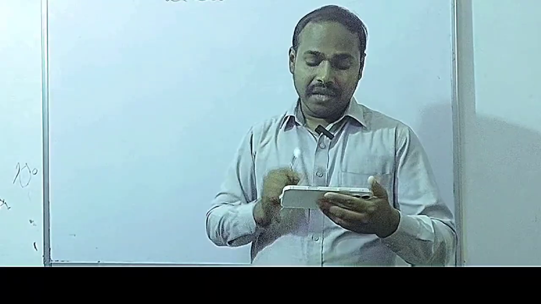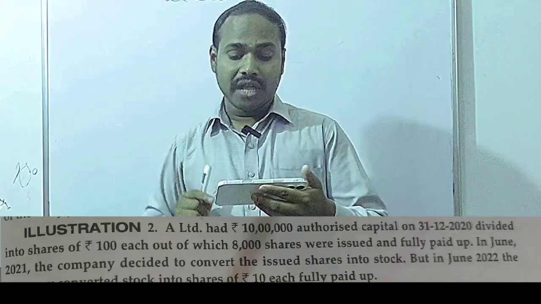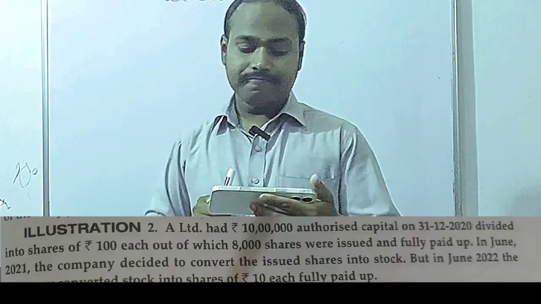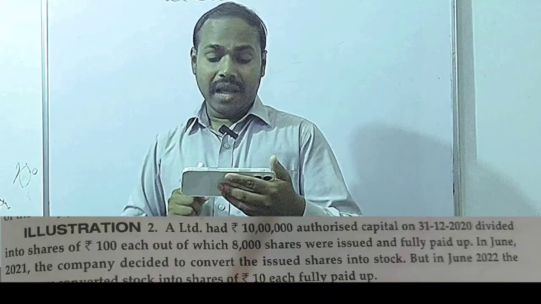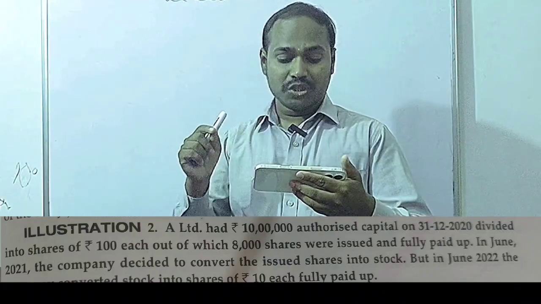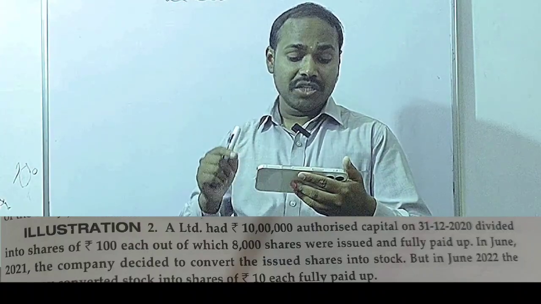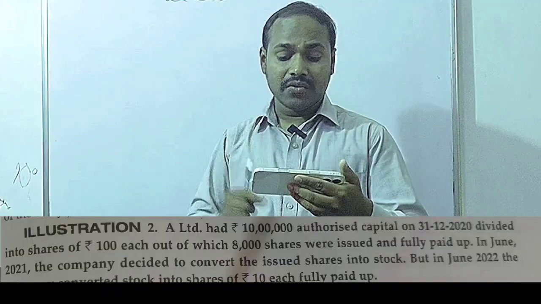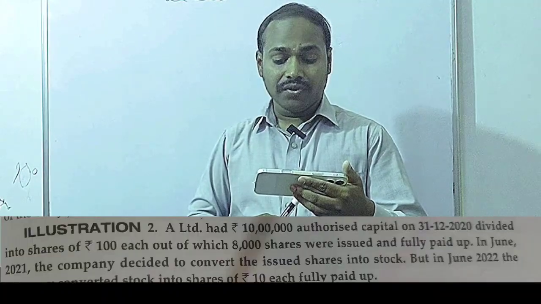A Limited had 10 lakh rupees authorized capital on 31st December 2020, divided into shares of rupees 100 each, out of which 8,000 shares were issued and fully paid up.